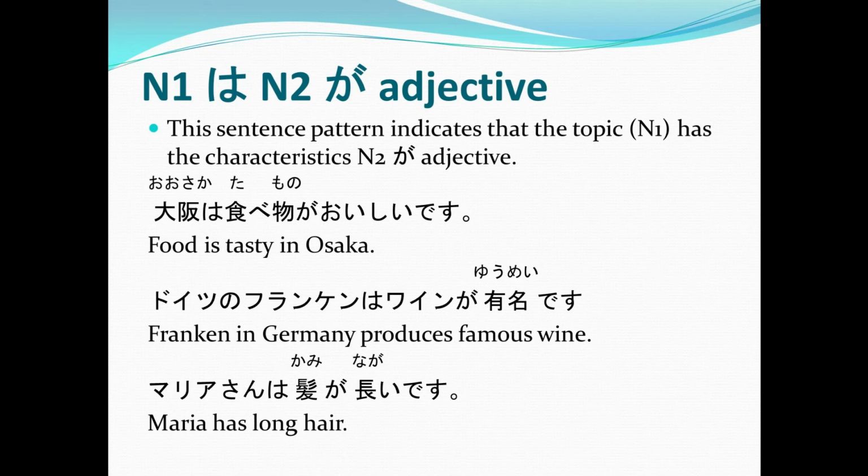Alright, how about translating this one? Lechon is tasty in Cebu, or lechon is delicious in Cebu. Cebu wa lechon ga oishii desu. So, is it really delicious, the lechon in Cebu? Have you tried it? Wow, I've got to try it too.